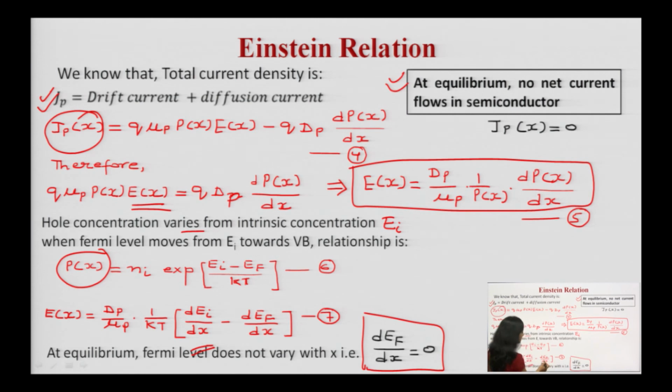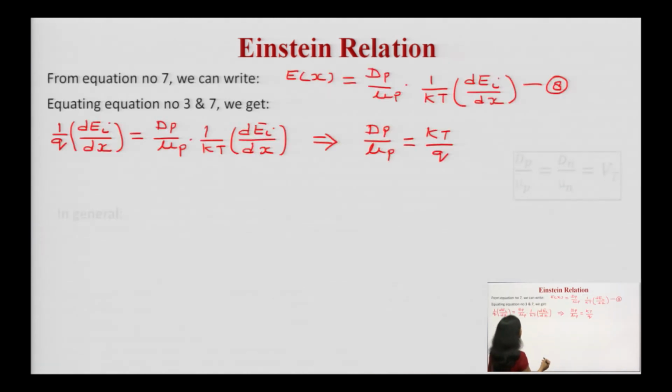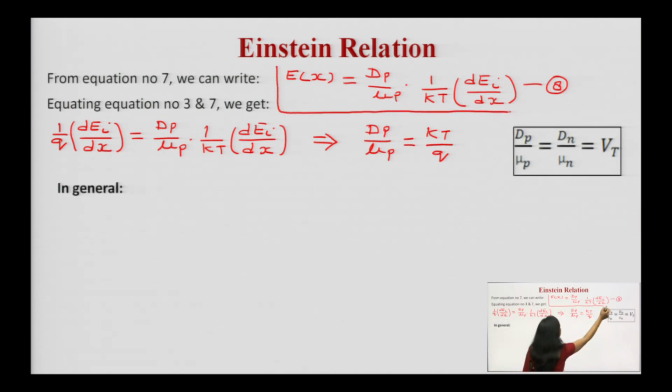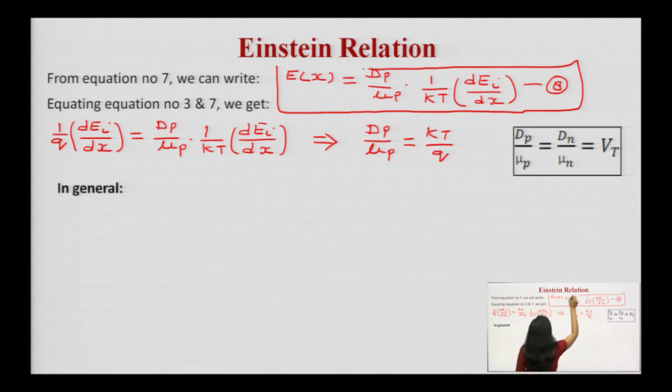Now you can substitute this term equal to 0 in the equation number 7. So you are getting Ex is what? dp upon mu p into 1 upon kT dEi upon dx, because we have substituted d of Ef upon dx as 0. From here, just you are rearranging the term, you will be getting, see, 1 upon q.